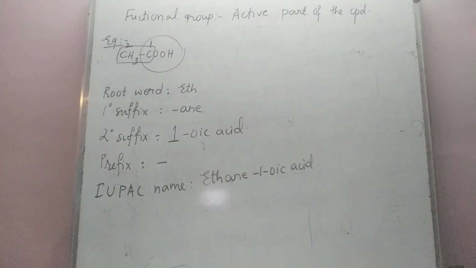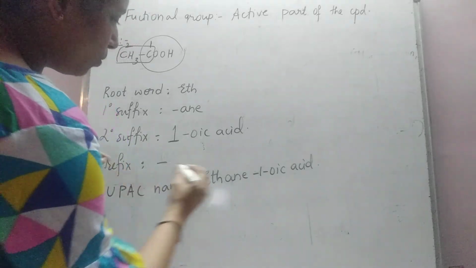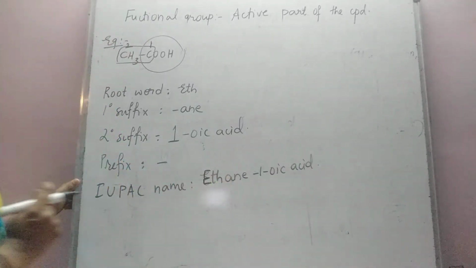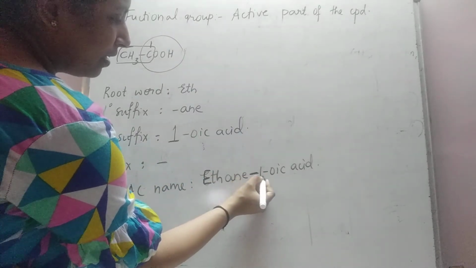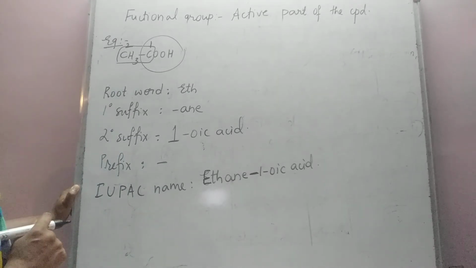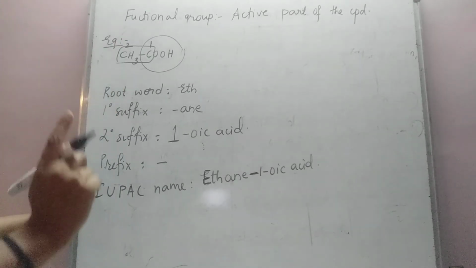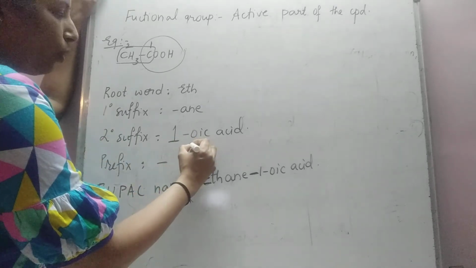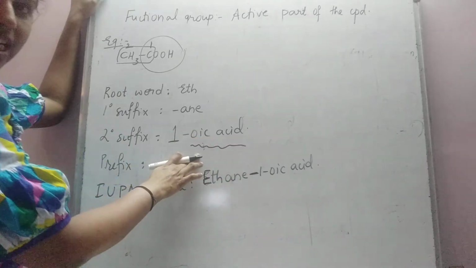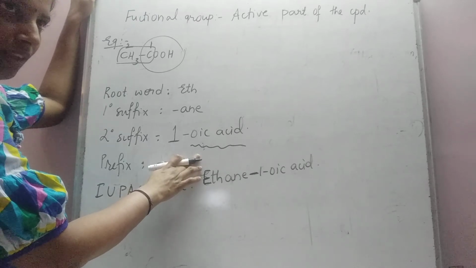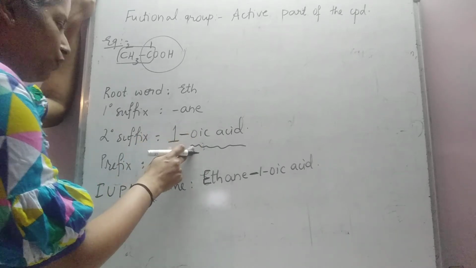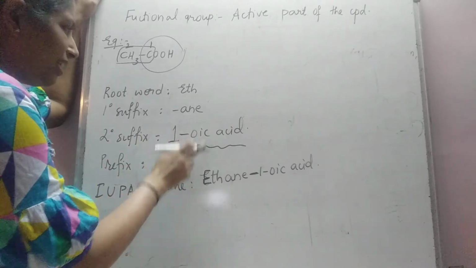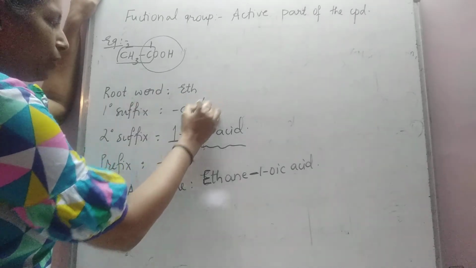Now there is a general rule in IUPAC nomenclature. As we have learned earlier, one rule says that the name should start with a capital letter. Another rule says that a hyphen can be put when you separate an alphabet from a number. These are all general rules. There is one more general rule which states that whenever your secondary suffix starts with a vowel, (vowels are A, E, I, O, U), then the last letter E of the primary suffix has to be dropped.